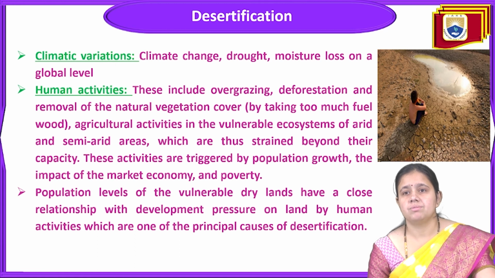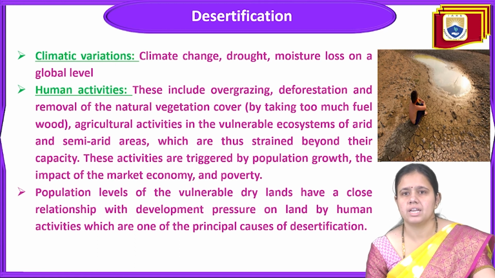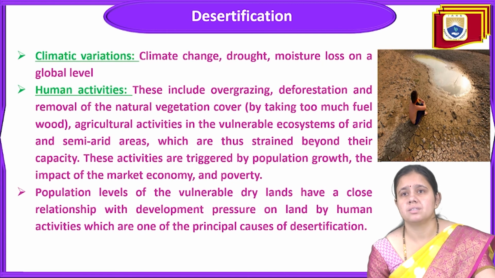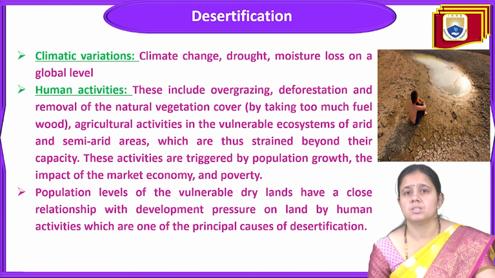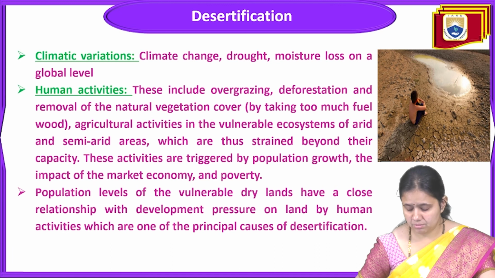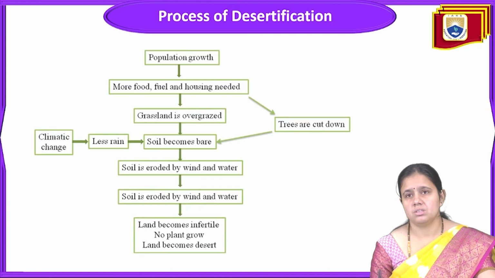Population levels of the vulnerable dry land have a close relationship with development pressure on the land by human activities, which are one of the principal causes of desertification. So these are the main causes of desertification: climatic variation, human activity, and population level. This is the chart about the process of desertification.